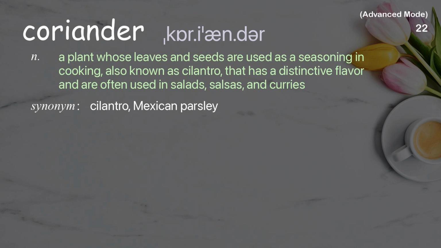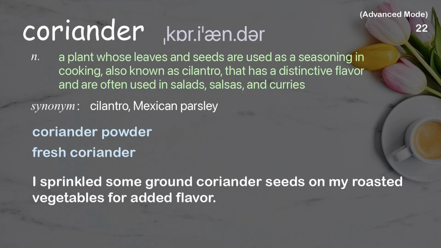Coriander. A plant whose leaves and seeds are used as a seasoning in cooking, also known as cilantro, that has a distinctive flavor and are often used in salads, salsas, and curries. Examples: coriander powder, fresh coriander. I sprinkled some ground coriander seeds on my roasted vegetables for added flavor.